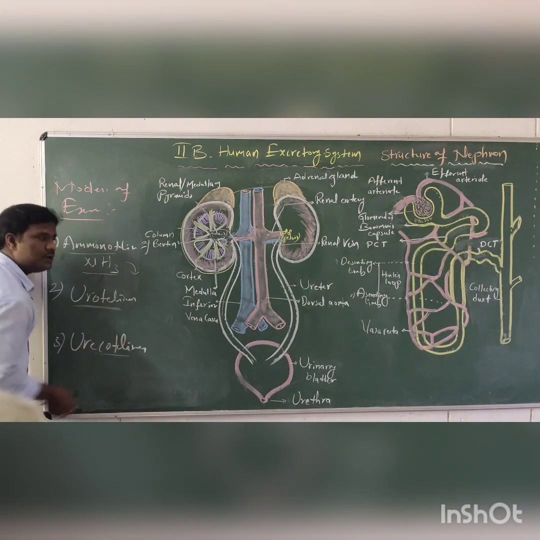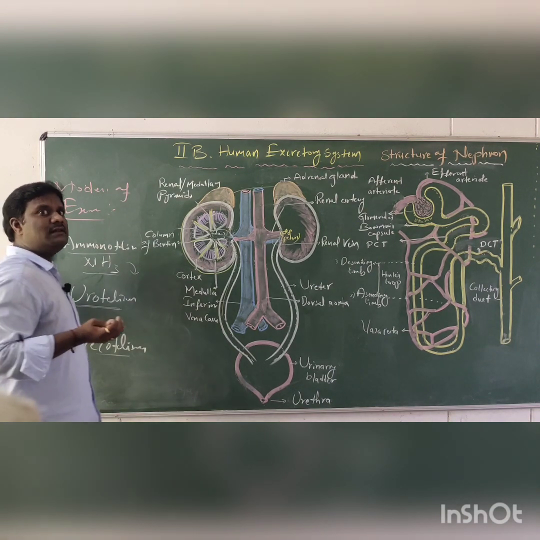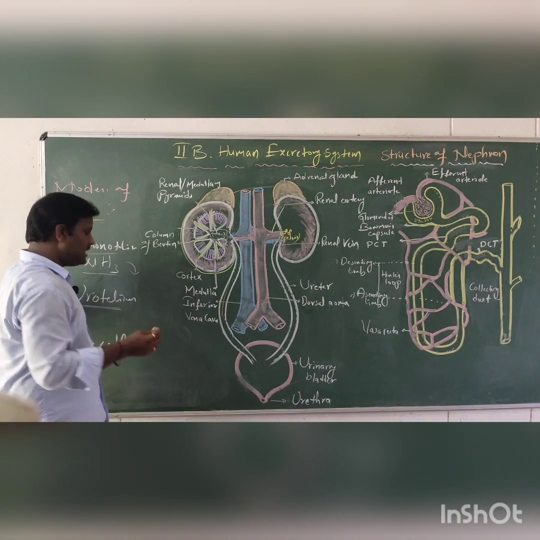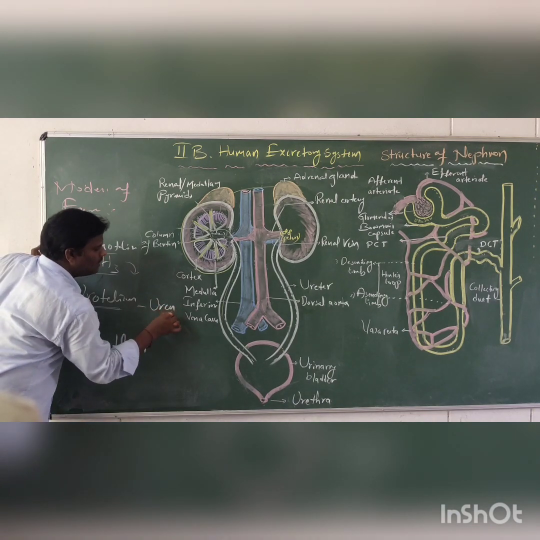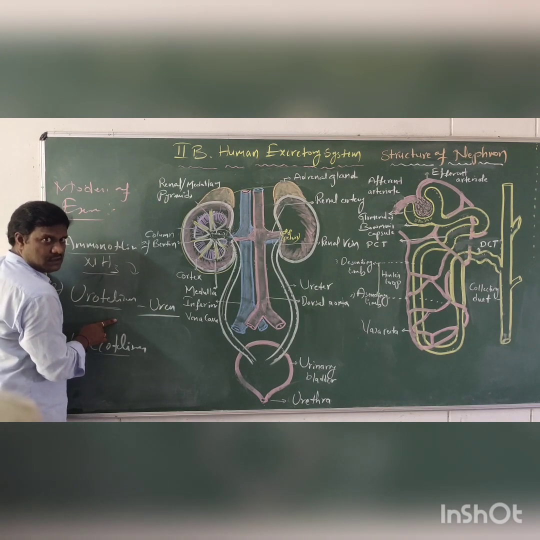The next one is ureotelism. Organisms that excrete their nitrogenous waste in the form of urea are called ureotelic.